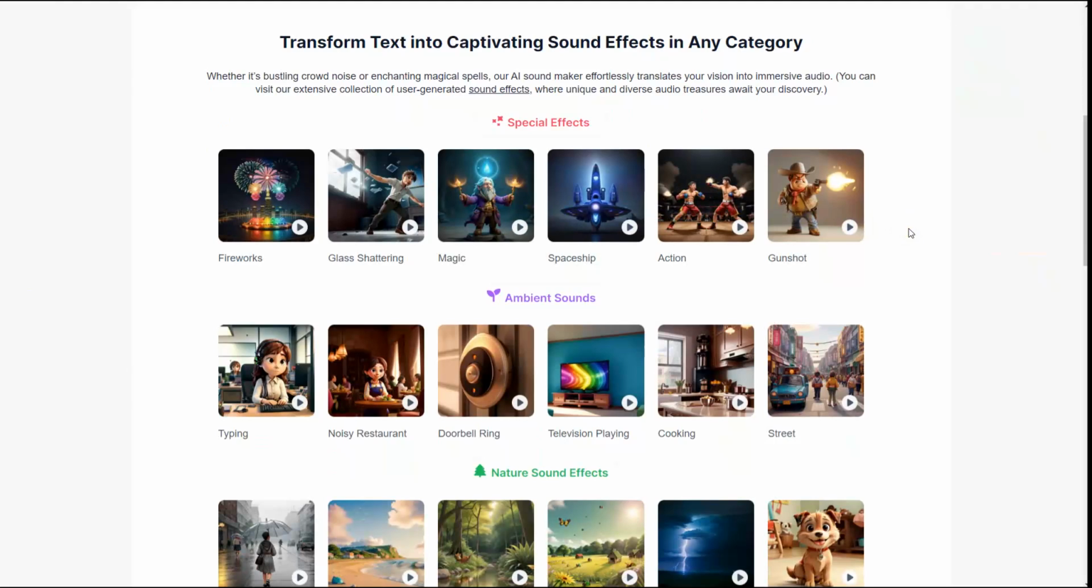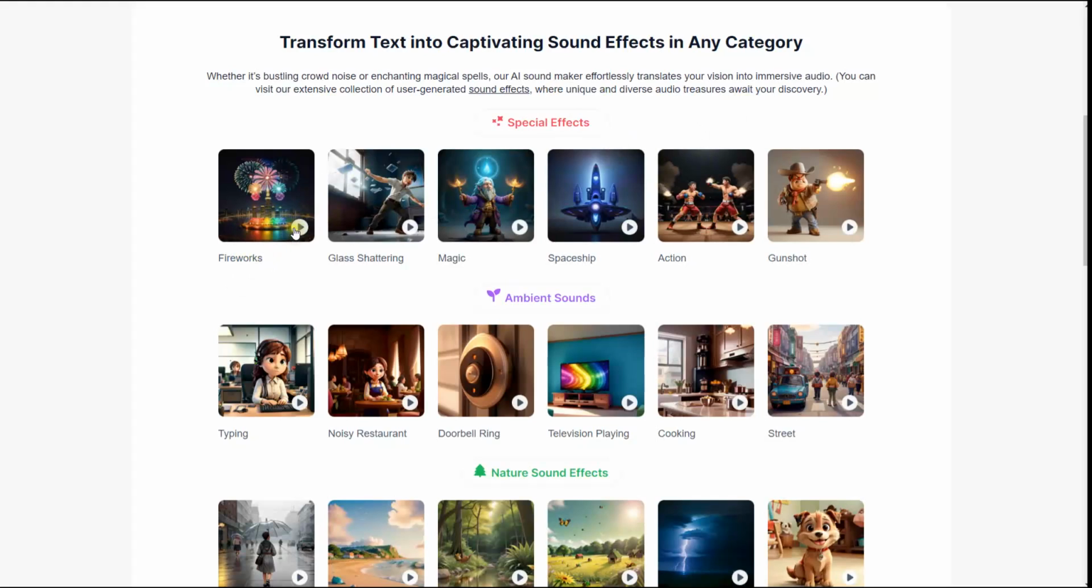Transform text into captivating sound effects in any category. Whether it's bustling crowd noises or enchanting magical spells, our AI sound maker effortlessly translates your vision into immersive audio. You can visit our extensive collection of user-generated sound effects where unique and diverse audio treasures await your discovery. Ooh, that sounds nice. So you can find different things there.